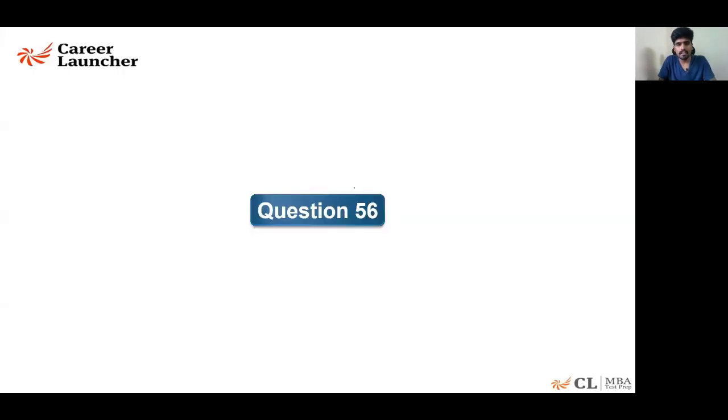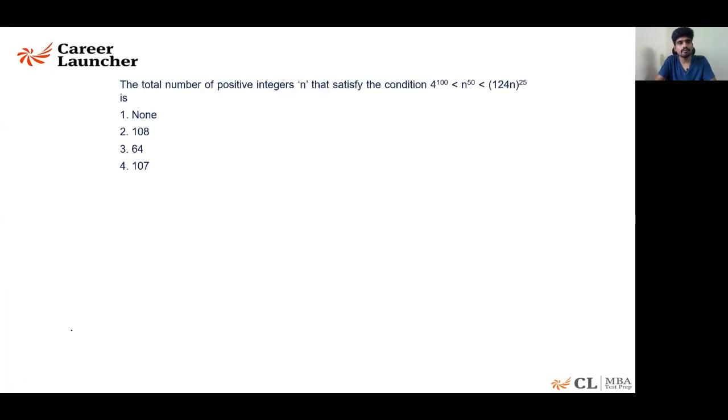Let's look at question 56. The total number of positive integers n that satisfy the condition 4 power 100 less than n power 50 less than 124 power 124 n power 25. We want to find the number of positive integers n that satisfy this condition.